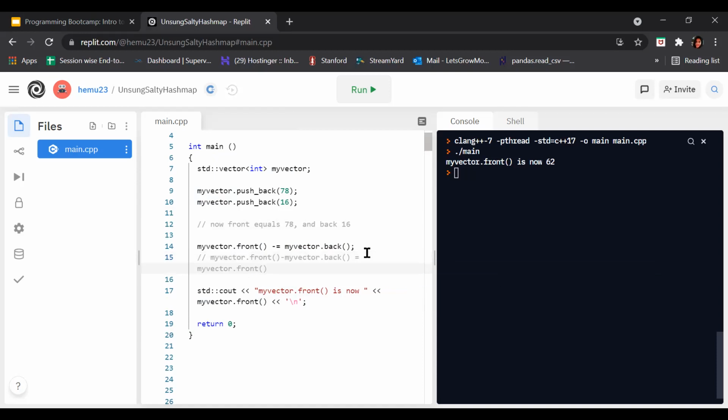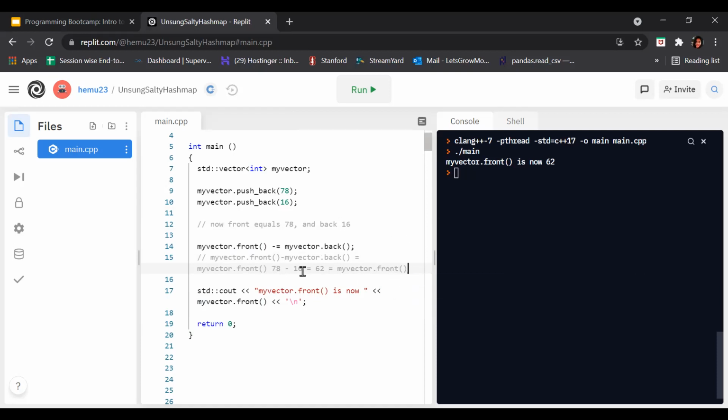It subtracts my vector dot back from my vector dot front and assigns the result to my vector dot front. So it is 78 minus 16, which is equal to 62, and that is assigned to my vector dot front.